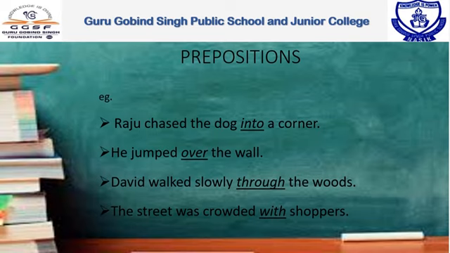Let us see the sentences. Raju chased the dog into a corner. In this sentence, the word into is a preposition and it shows the specific relationship between the dog and corner. Next sentence, he jumped over the wall. David walked slowly through the woods. The street was crowded with shoppers. In all these sentences, into, over, through, with are prepositions.